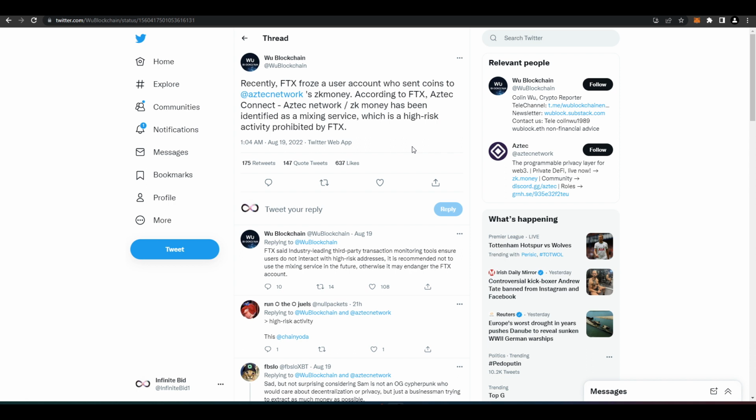Don't use TC. Don't use Aztec Network for now, because it's likely in the future that you're going to get in trouble with centralized exchanges. And those are the only ways that you can actually really off-ramp any of your crypto. And so if you use them, you're basically putting yourself under the microscope for the IRS or any other tax authorities, as well as having the chance of your account being blocked at some of these centralized exchanges.